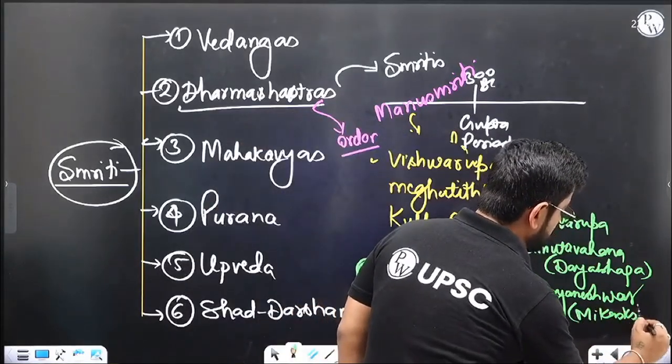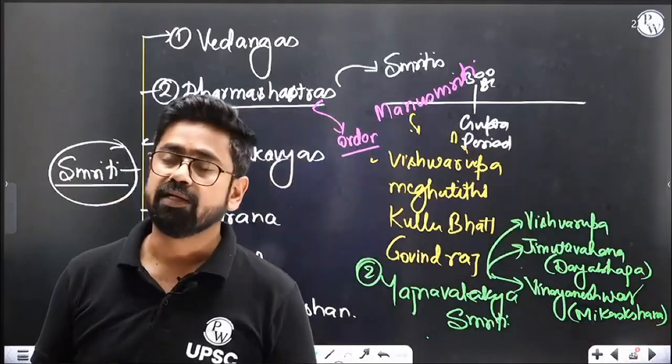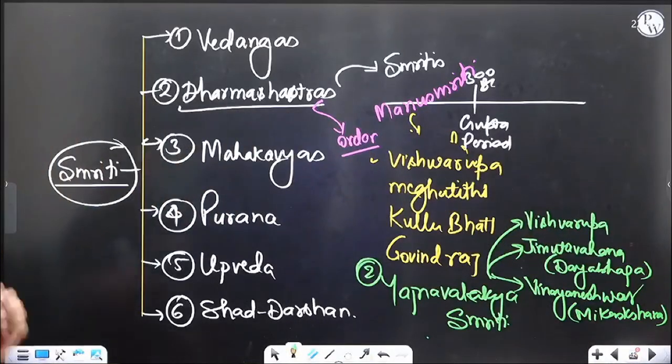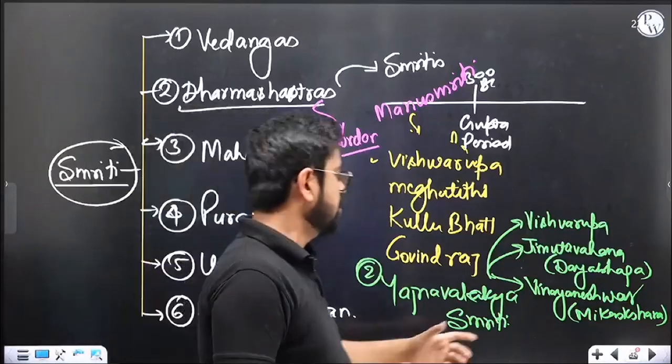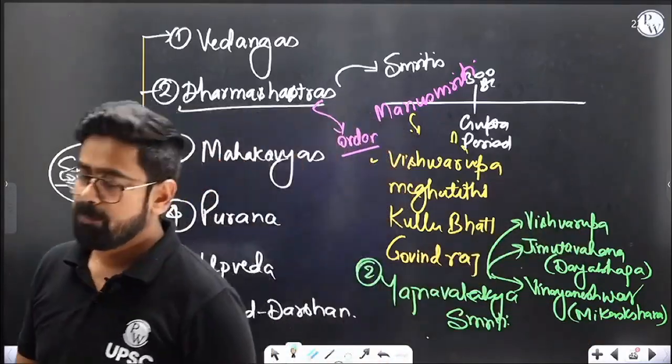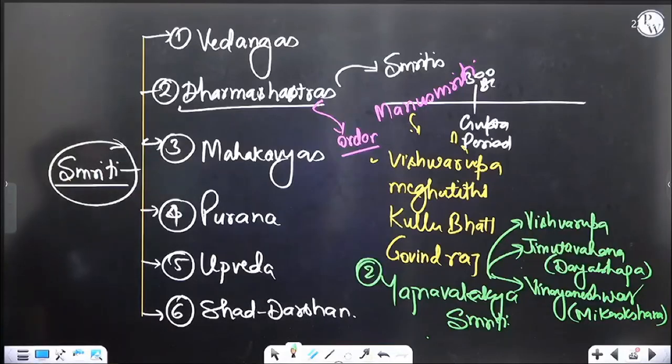UPSC has already asked on the application of Dayabhaga and Mitaksara. That was a tough question by the way. So now they have already asked, so we know they can go in this direction as well. So Vishwarupa, Jimutavahana, Vignaneshwar, again very important as UPSC has already asked Dayabhaga, Mitaksara. We'll get back to the application of Dayabhaga and Mitaksara.